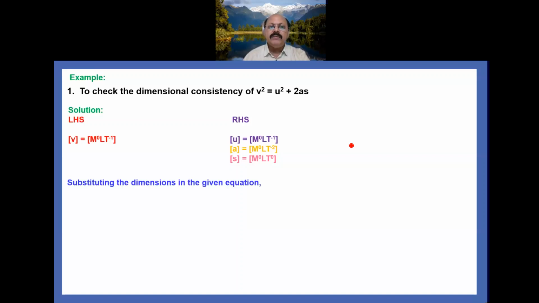Now substitute these dimensions in the given equation, that is V square equal to U square plus 2AS.